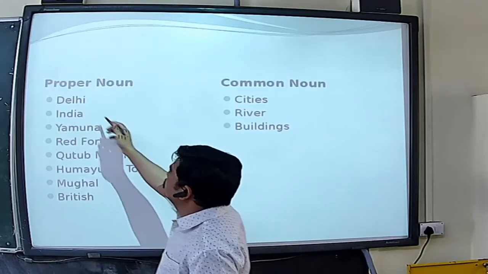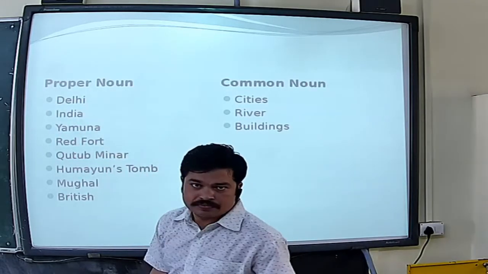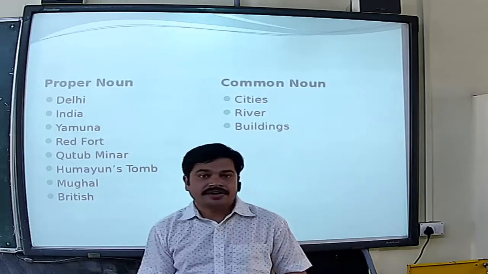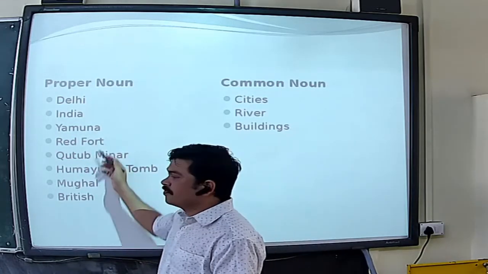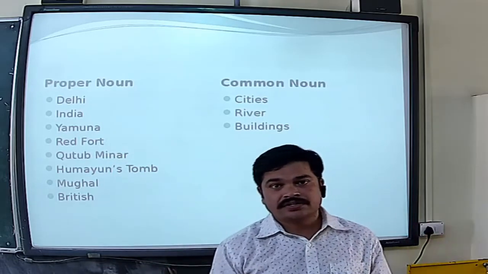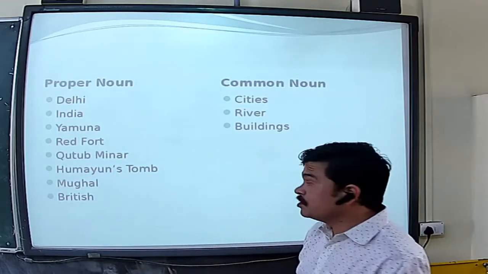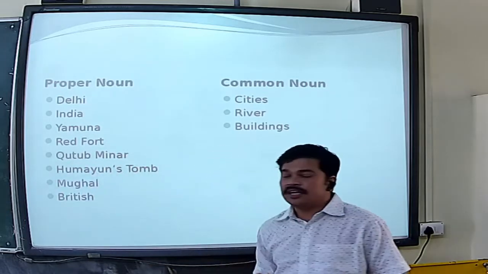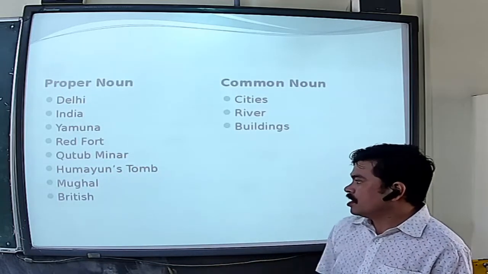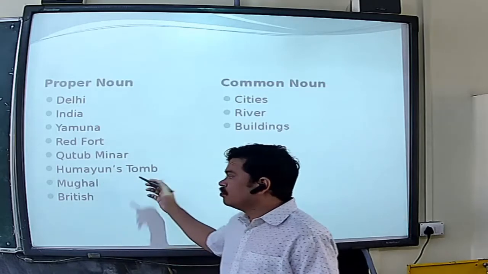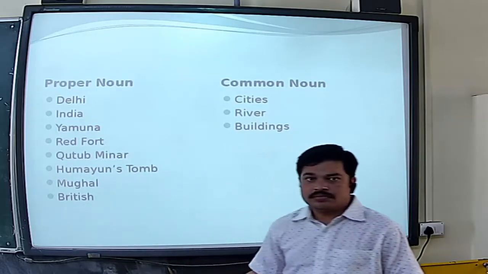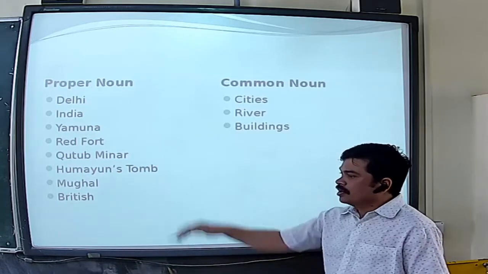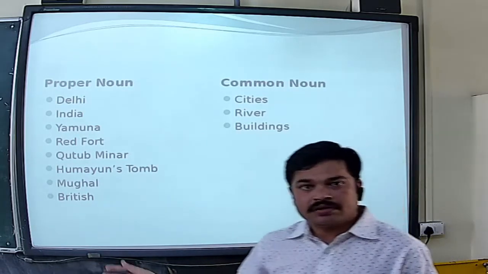So here Delhi is a place name, India is a country name, Yamuna is a river name, and Red Fort is a fort whose name is Red Fort. And here one minaret is there, the name of that minaret is Qutub Minar. And Humayun's tomb, Mughal, and British. These are all names, so we have written all these things in the proper nouns.